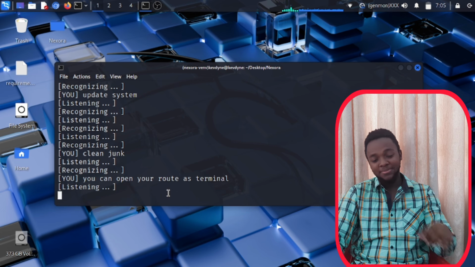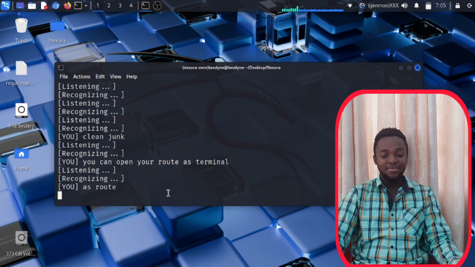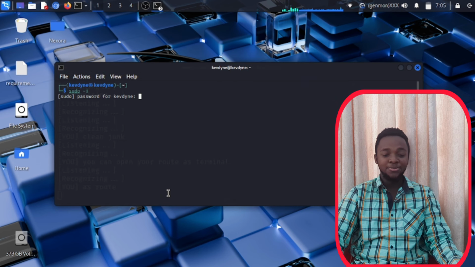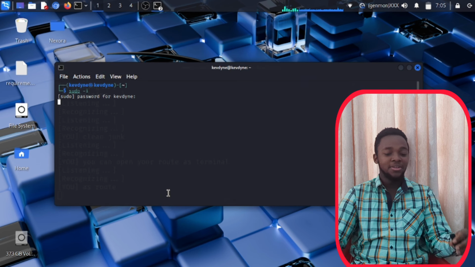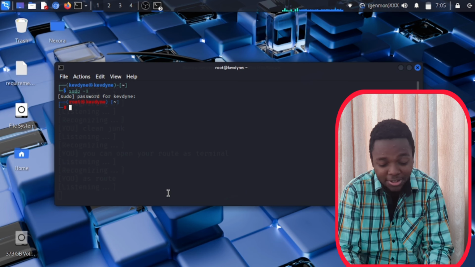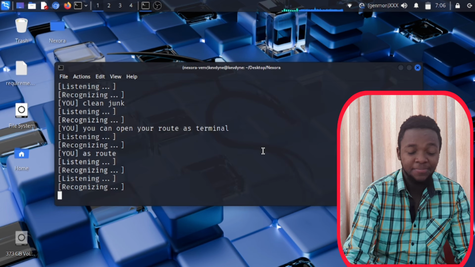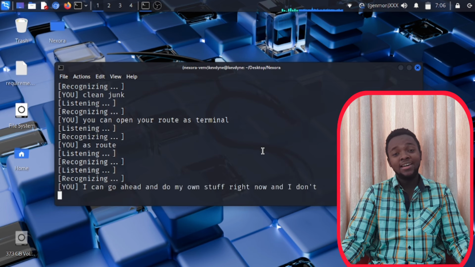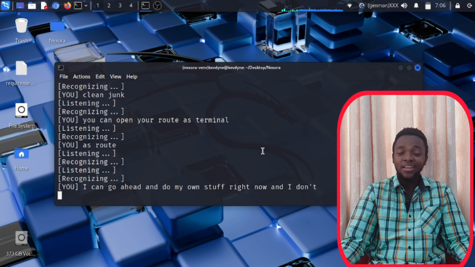As root. Okay, there. As root. Sudo i. I'm logged in as root. I can continue and do my own stuff right over here. How amazing is that, guys? Like, come on. One in a million. This thing gotta be somewhere around 300,000.